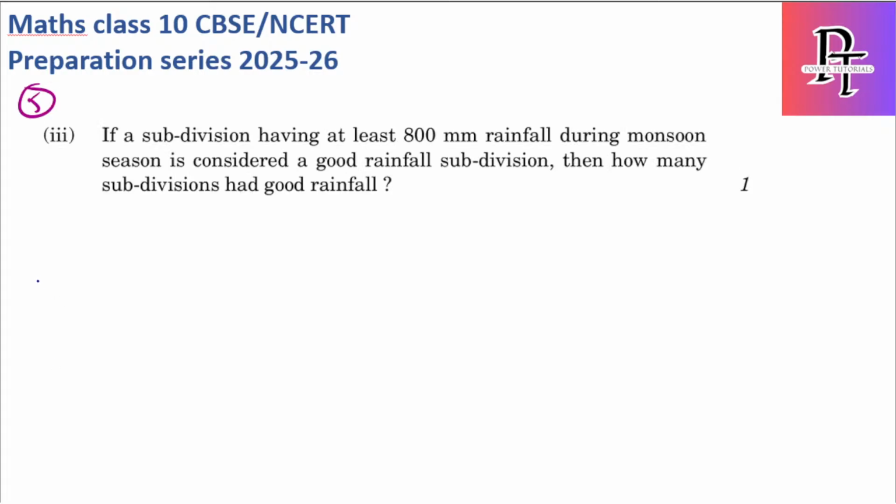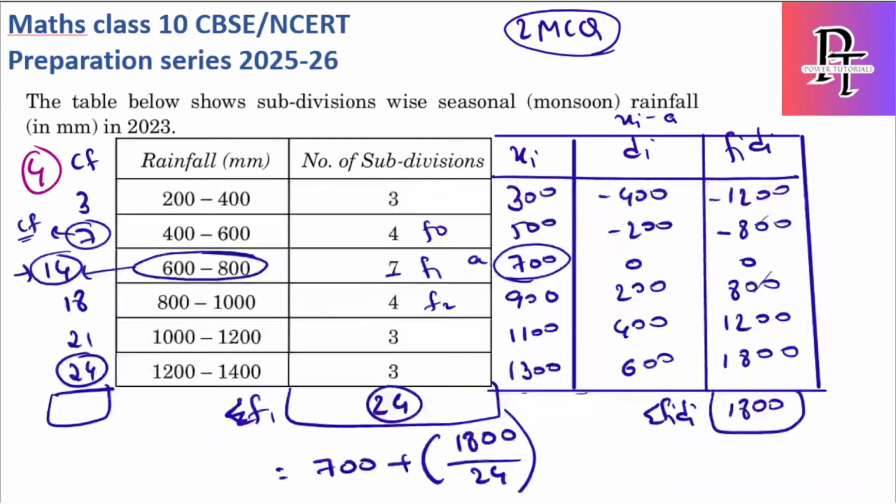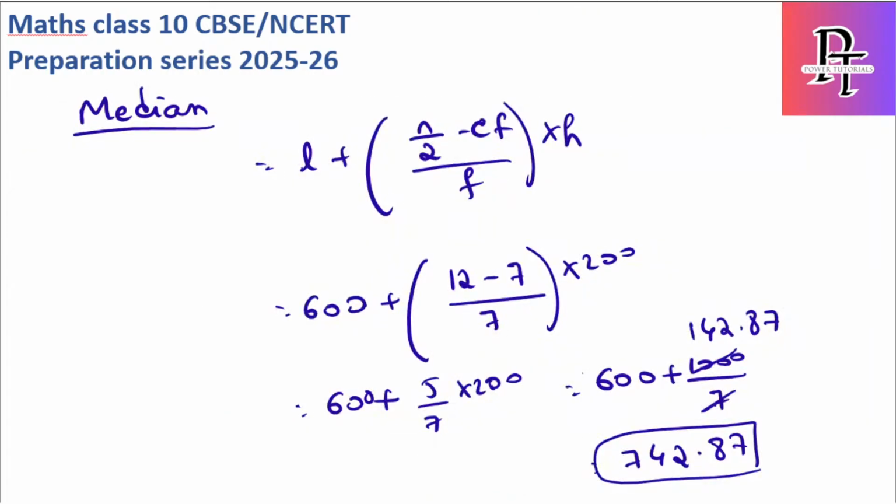So let's see one more question. If a subdivision having at least 800 mm rainfall during monsoon season is considered a good rainfall subdivision, then how many subdivisions have good rainfall? So simply, at least 800. After 800, how many are there? Here it is just before 800. I got 742.87. Let me cross check then.